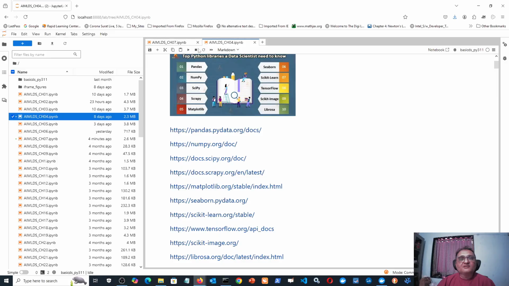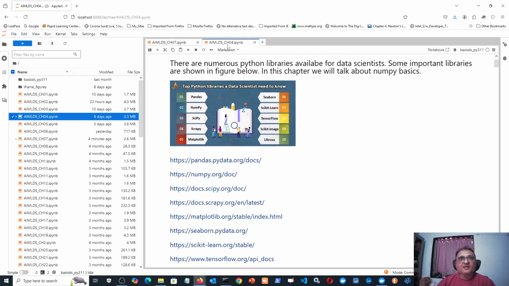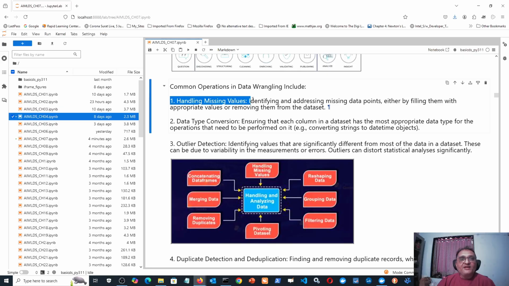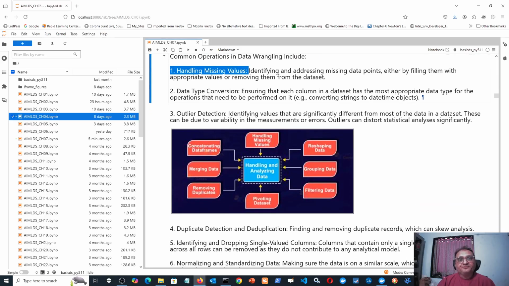Okay, so this was a diagram from one of the old chapters, chapter number 4, showing various libraries. And so far, we have covered Pandas, NumPy, and SciPy. This is the last lecture on data wrangling with Pandas. Now, data wrangling covers these many things: handling missing values. Wherever there are missing values, None or empty cells, you can put either the mean or median if it is a numerical variable, and the mode if it is a categorical variable.